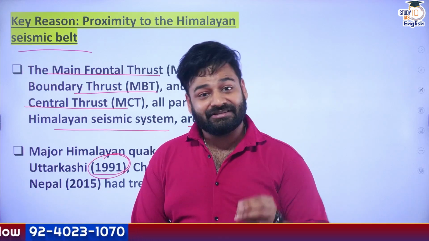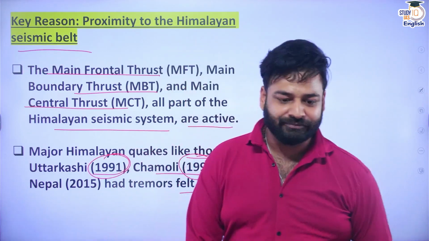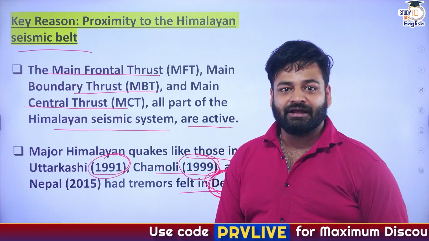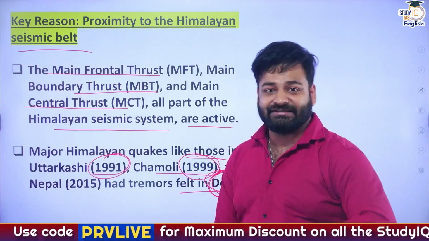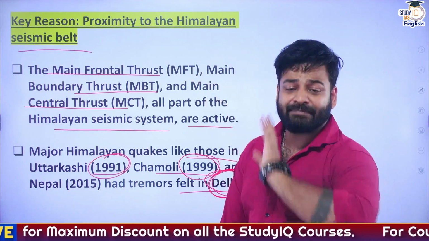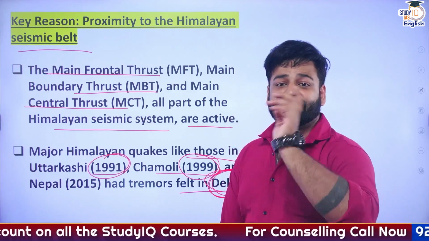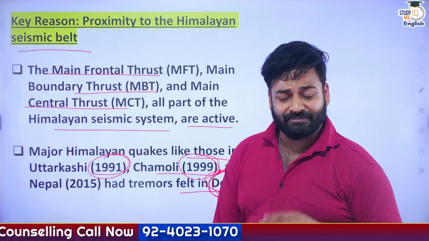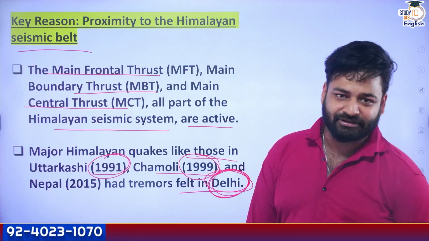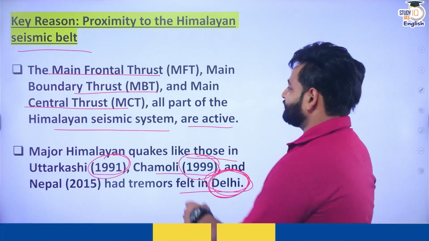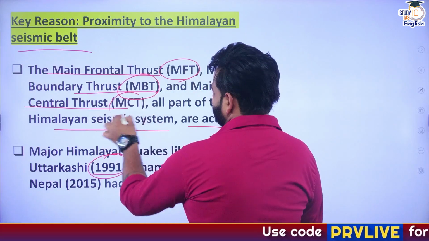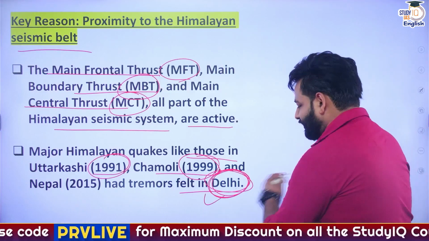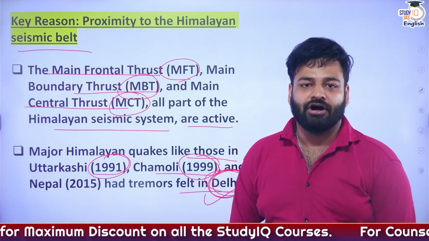Okay, so see, an earthquake came in Chamoli, Uttarakhand. An earthquake came in Uttarkashi. An earthquake came in cross-border Nepal. But Delhi was the region that faced the tremors, though the epicenter was somewhere else, hundreds and hundreds of kilometers away. But still Delhi, being very proximal, very close to these particular things, that is MFT, MBT and MCT of the Himalayan seismic range, we face too many earthquakes, too many tremors.